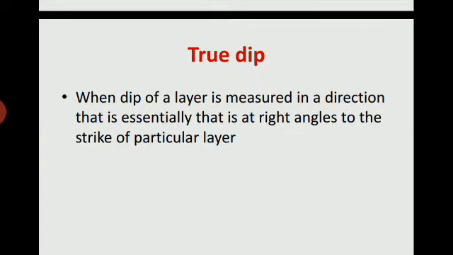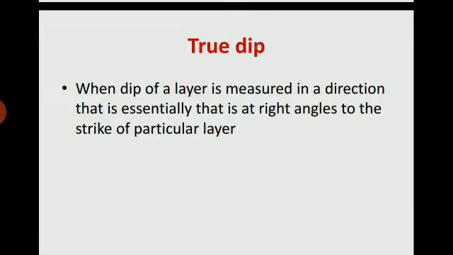There are two basic types of dip according to their angles. First one is true dip. When dip of a layer is measured in a direction that is at right angles to the strike of a particular layer. The true dip is the steepest line that can be drawn on an inclined plane, measured in terms of inclination from the horizontal and its bearing from north, and when used in conjunction with unit length it can be considered a vector quantity. That means in true dip the angle between the horizontal plane and the vertical plane is nearly equal to 90 degrees.